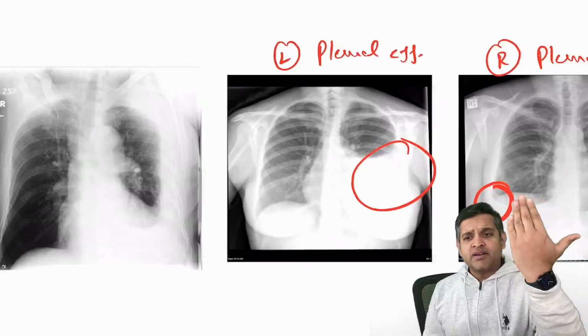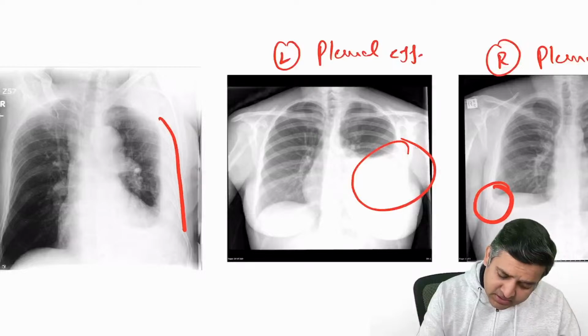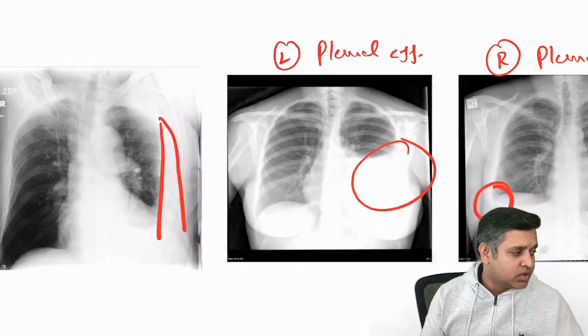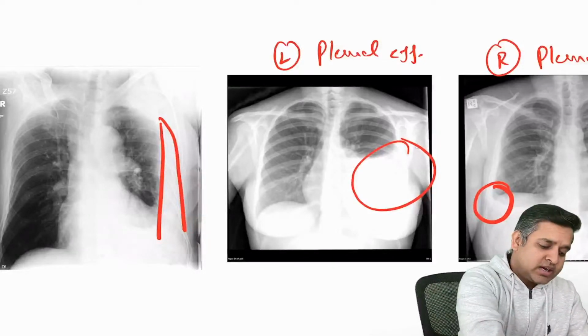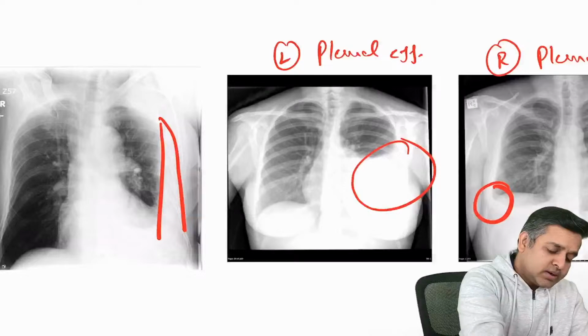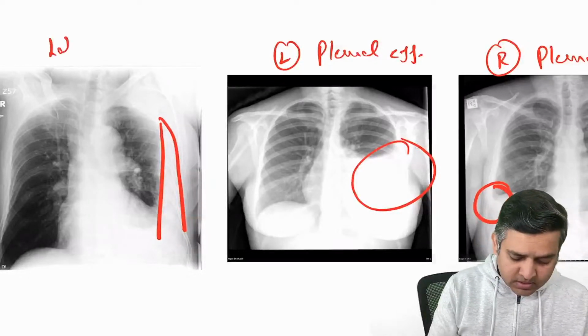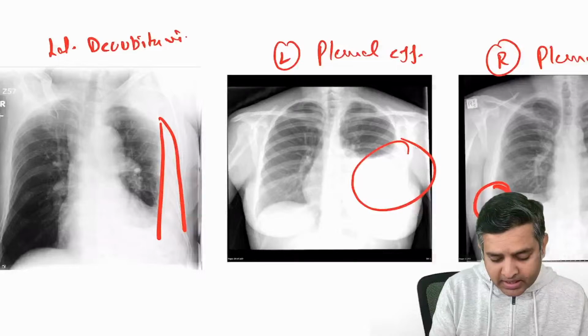In those cases, I have to tilt the patient like this. When I tilt the patient, the fluid goes along the lateral chest wall. So if you see fluid going along the lateral chest wall, remember, this is not an erect view. Rather, this is a lateral decubitus view.